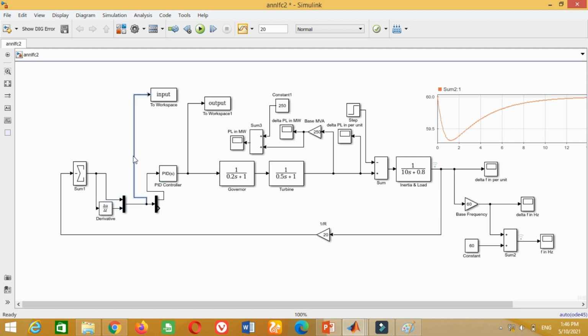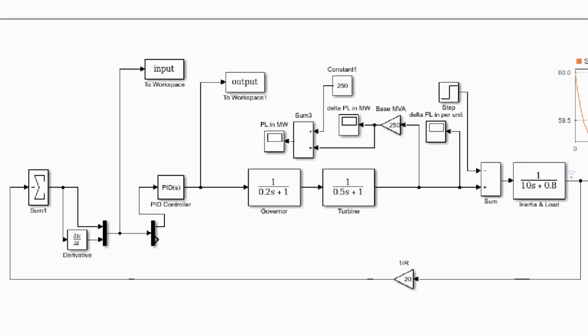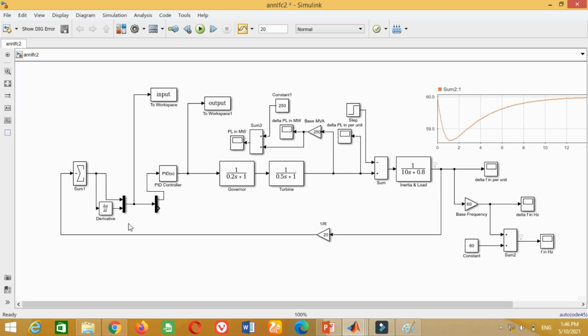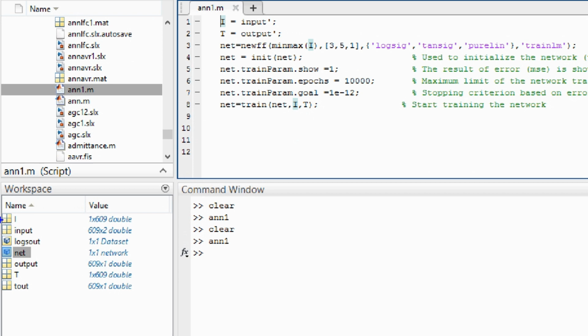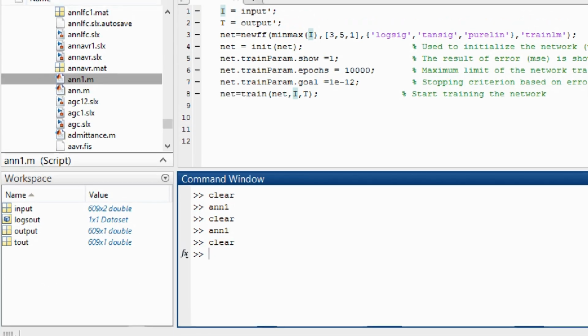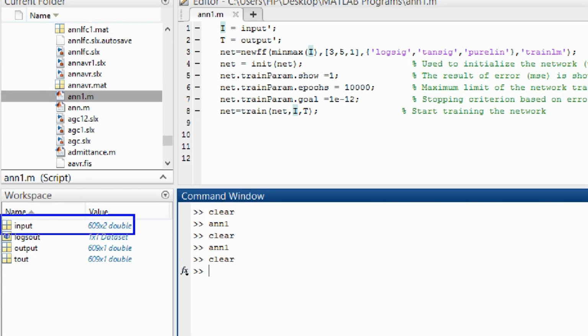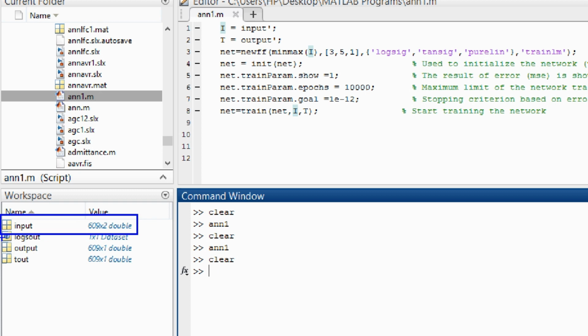This is the overall arrangement of the modified model. Now run the simulation in order to shift the data from the Simulink model to the workspace. Now come to the command window. You can see in the workspace section we have input as well as output data. Look at the input data. You can see now this input variable consists of two signals consisting of 609 samples each.